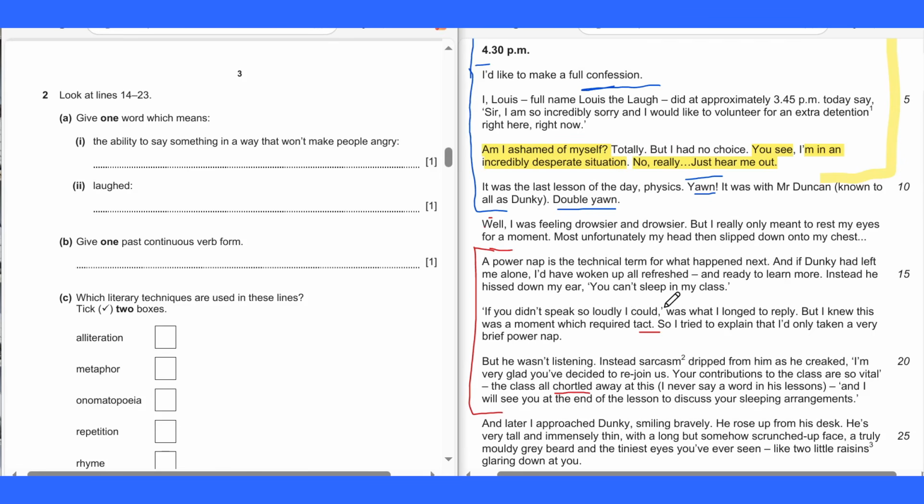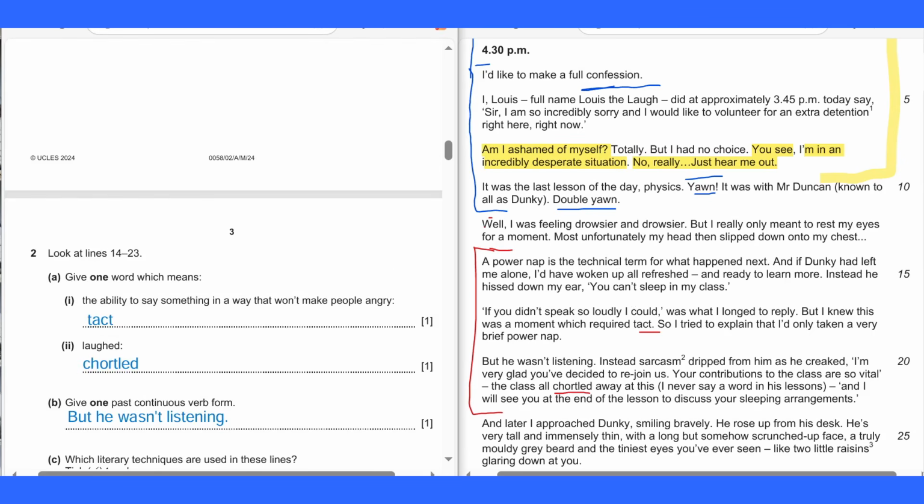Okay guys, let's check out the answer. So the answer is, but he wasn't listening. Here, but he wasn't listening, that is past continuous verb form. Let's take a look at the past continuous verb form.